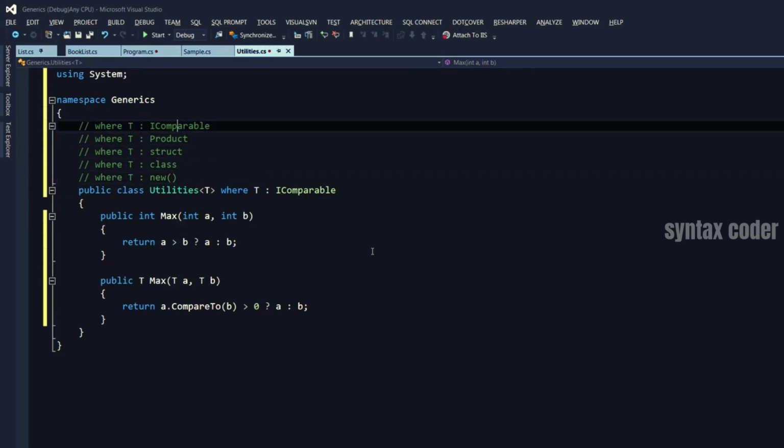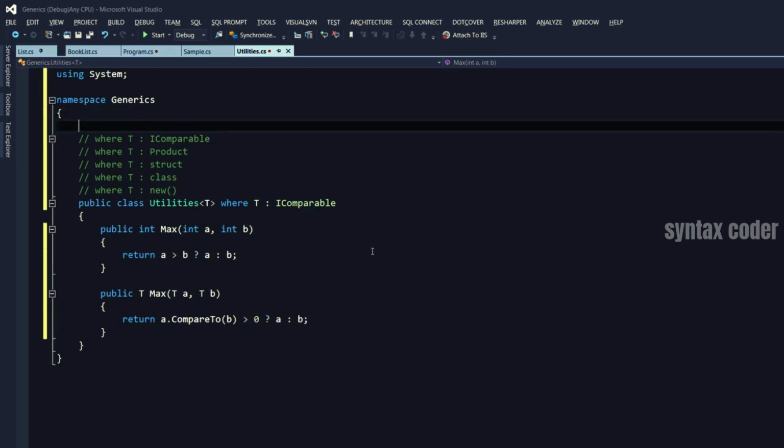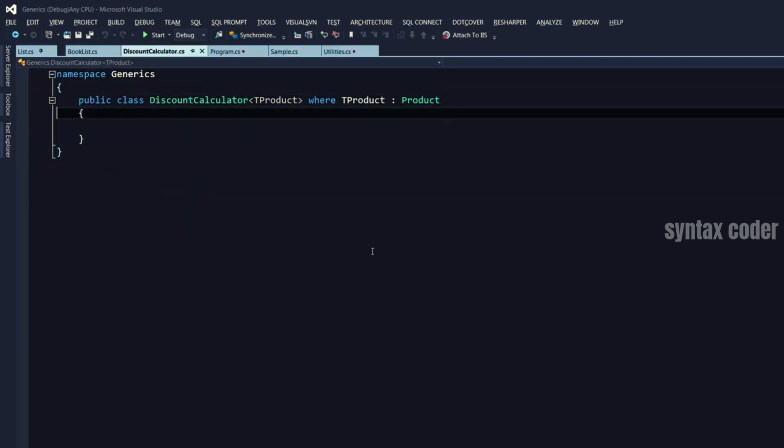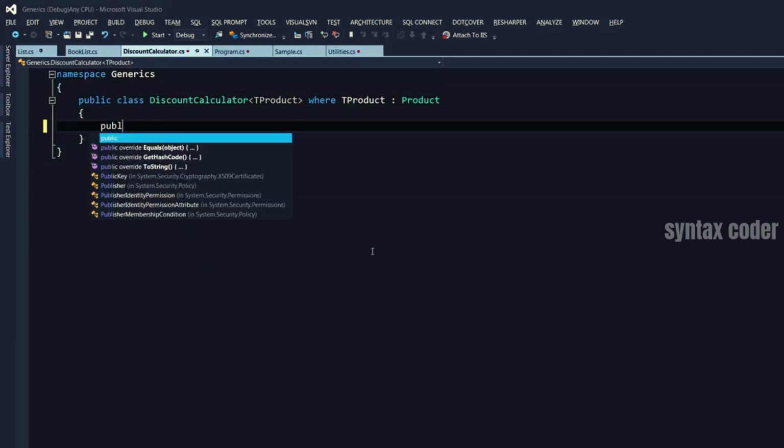So far you have seen a constraint to an interface. Let's take a look at a constraint to a class. So I create a new class here, public class DiscountCalculator of TProduct, where TProduct is a Product. Now I'm going to move this to a separate file. So in that case, I can create a method here.